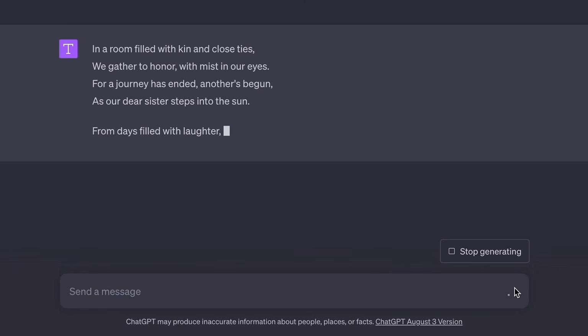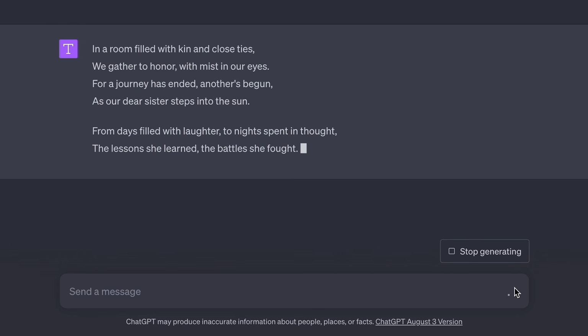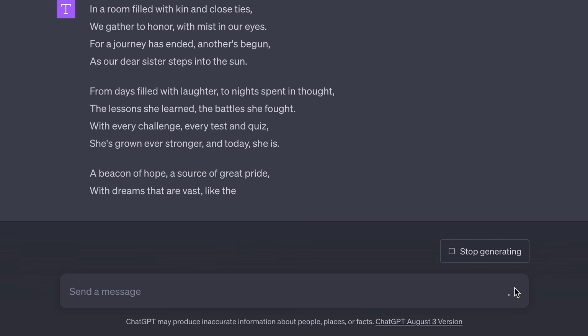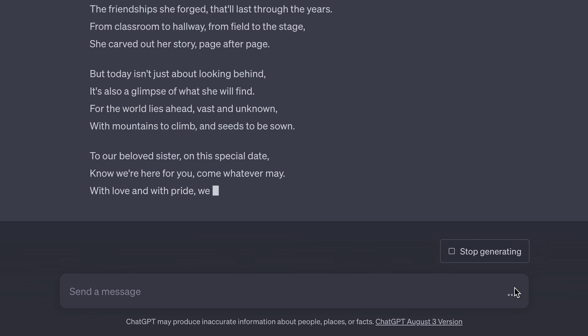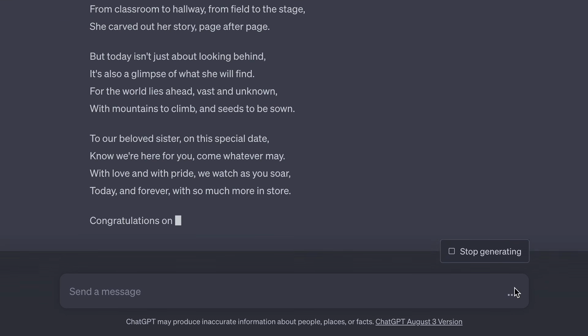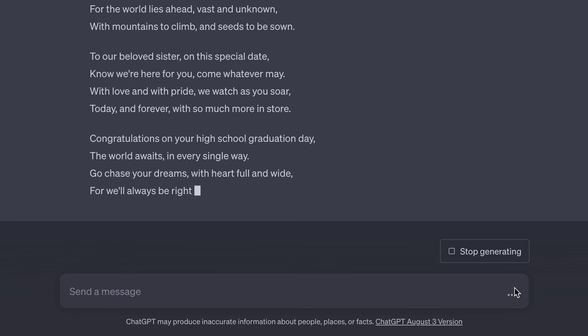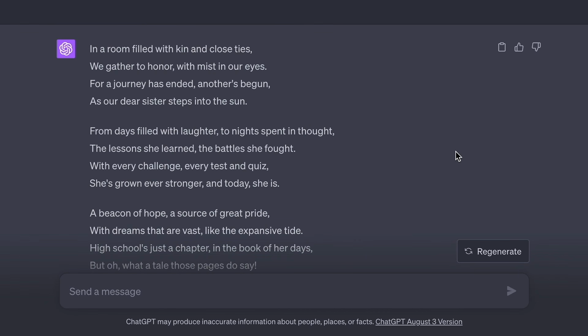In a room filled with kin and close ties, we gather to honor the mist in our eyes, for a journey has ended, another begun, as our dear sister steps into the sun. Okay, so it's coming out with a poem. I can see here it is quite a good one, I guess, probably better than anything that I would have written. And it is maybe a little bit generic. Maybe that's what you wanted. I think we can do better than this.